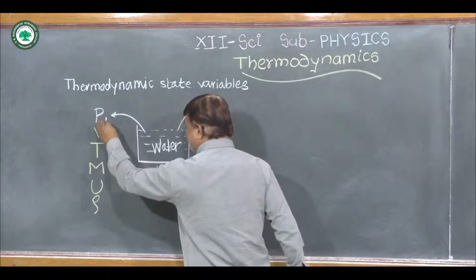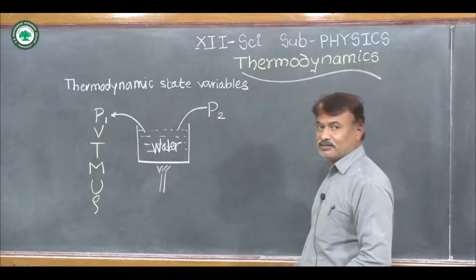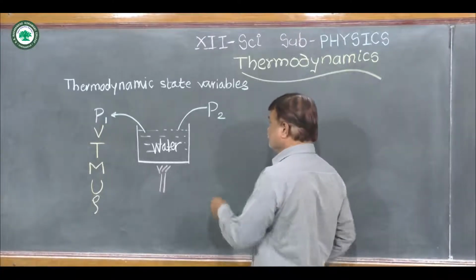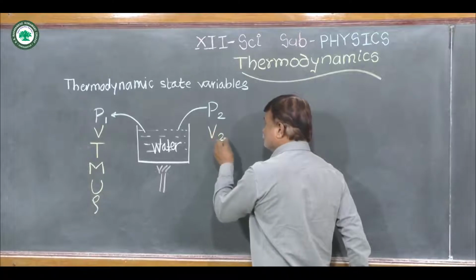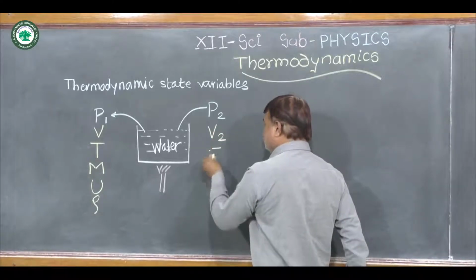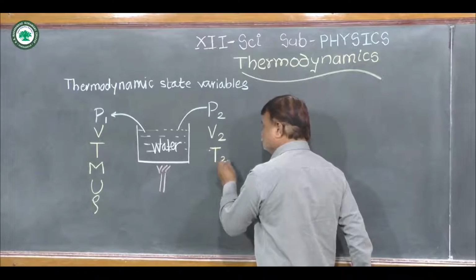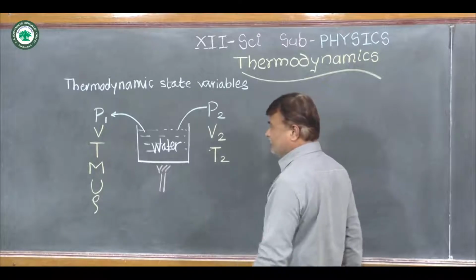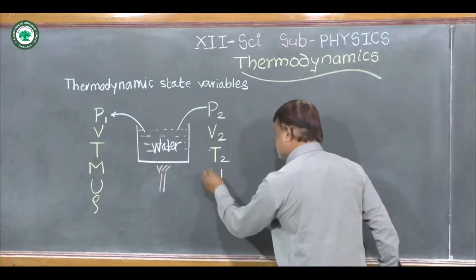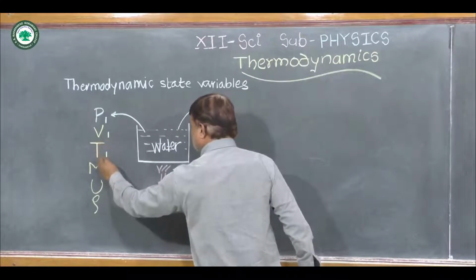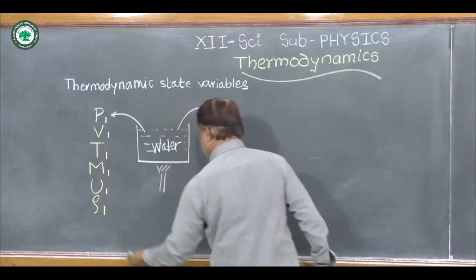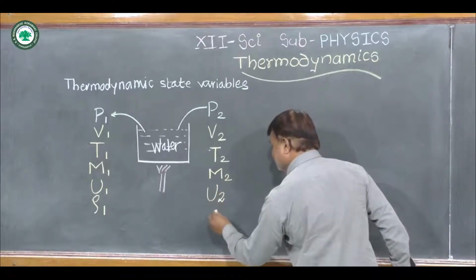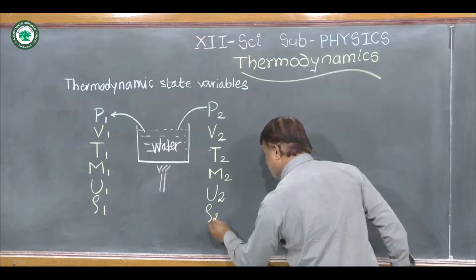If the initial pressure is P1, then at the boiling state its pressure is P2, volume will become V2, temperature of that water will become T2. In this way, mass will become M2, internal energy will become U2, and density will become rho 2.